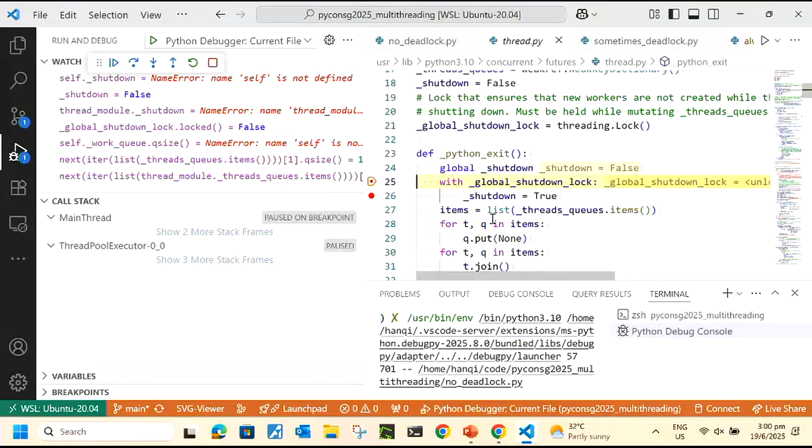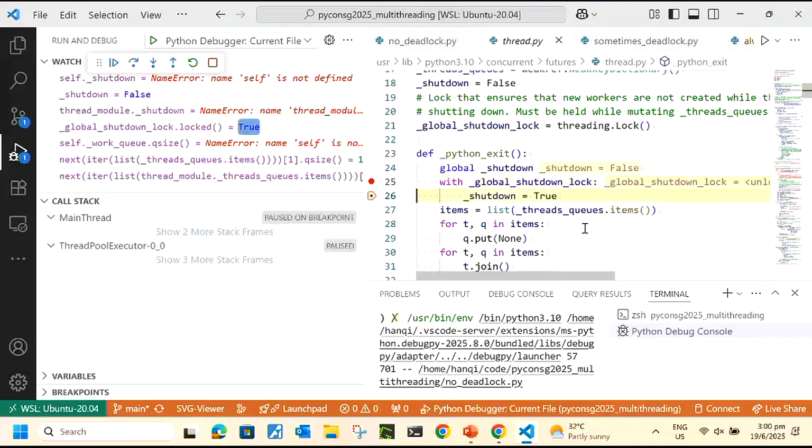This Python exit is an exit handler. These kinds of things are run when your Python script ends, when it exits. So these are like the last cleanup that you want to do before something ends. In here, it is setting shutdown equals to true, and this shutdown equals to true will affect whether we can submit later. So I'll show you the second submit later.